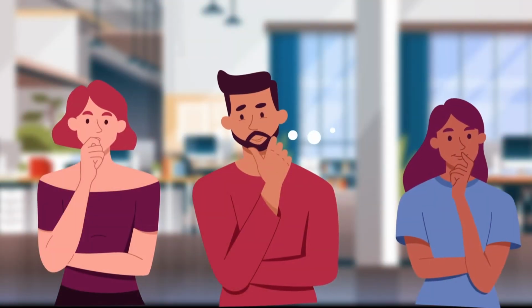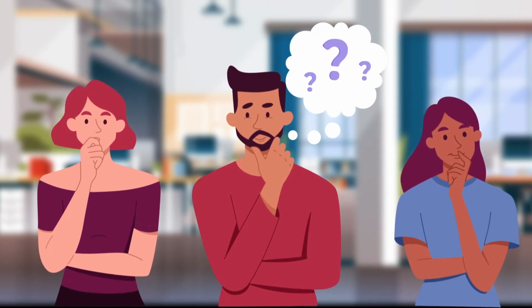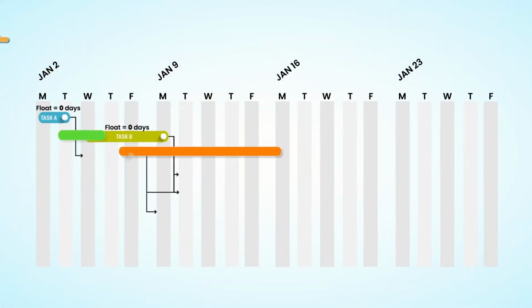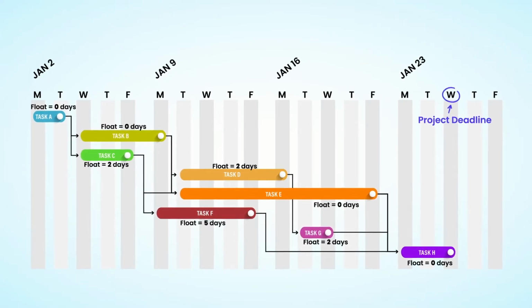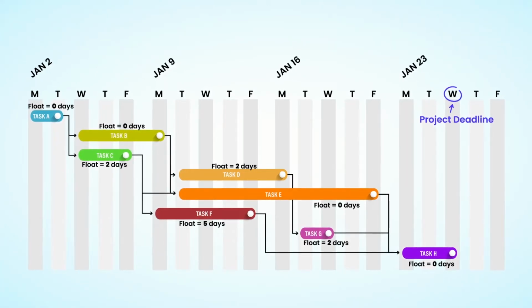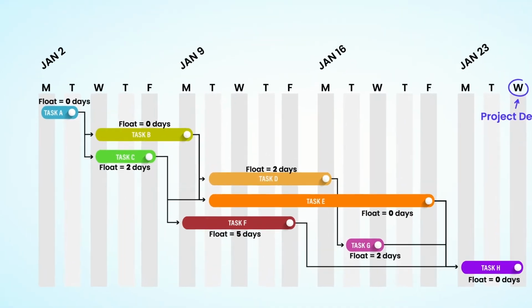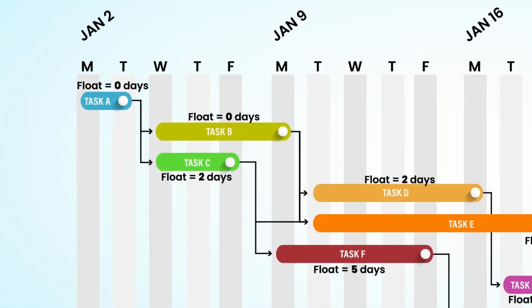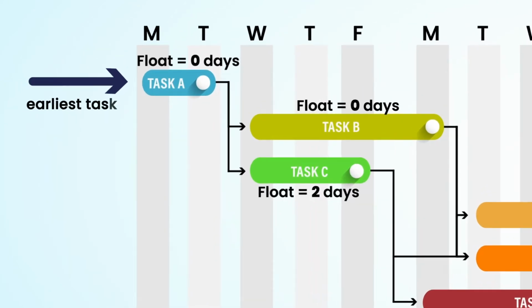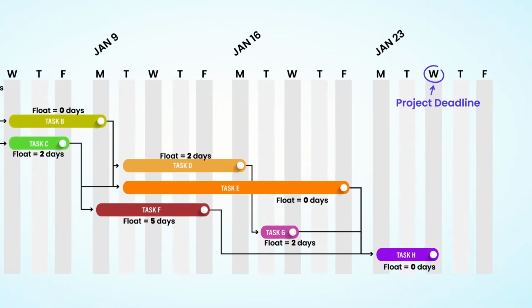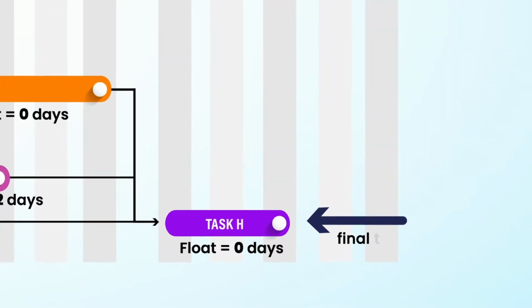What tasks should I be most concerned about? A fully networked schedule with float values provides all the information we need to determine the critical path. A critical path, as the name implies, is a pathway through the schedule, starting with the earliest task that is not yet completed and ending with the final task.